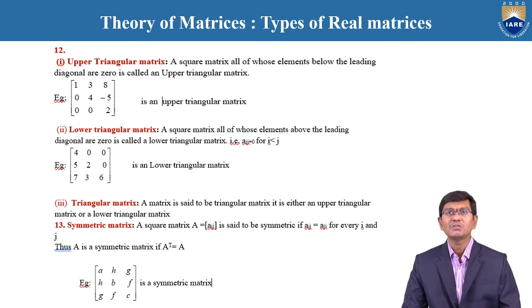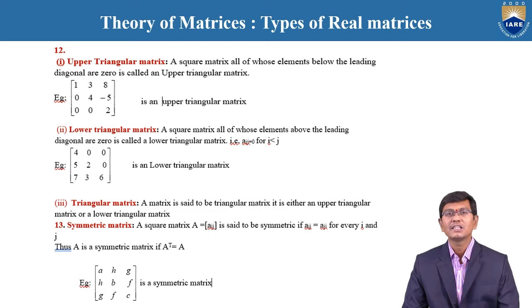And based upon this, the definition is: a square matrix all of whose elements below the leading diagonal are 0 is called an upper triangular matrix. Simply put, if the elements below the diagonal are 0, it is called an upper triangular matrix. Next, the second one, that is the lower triangular matrix.